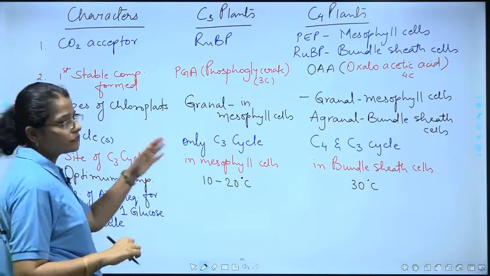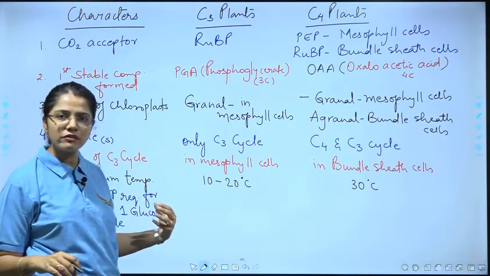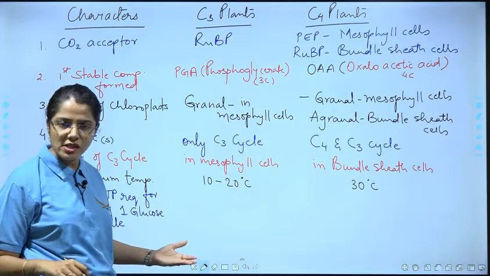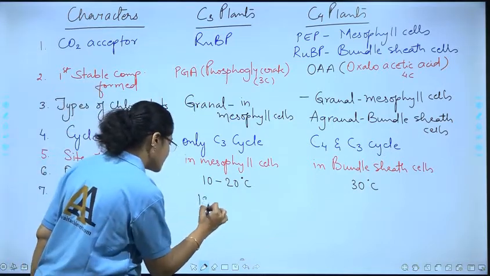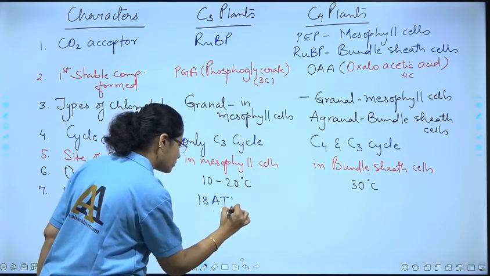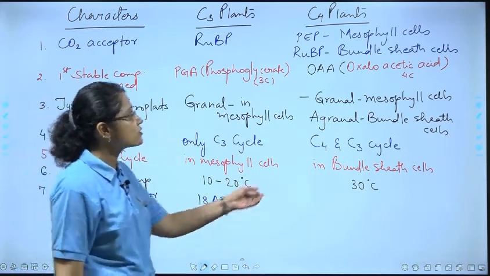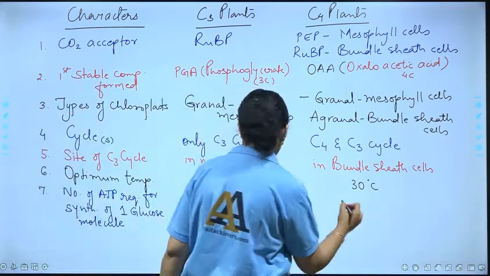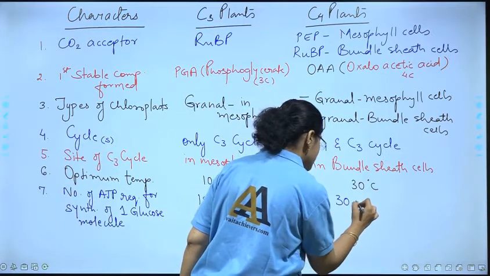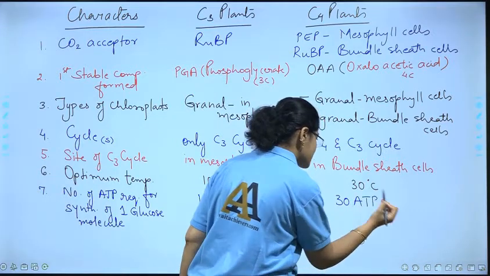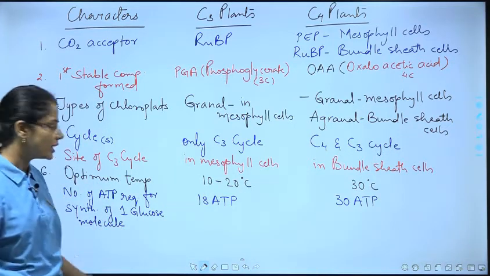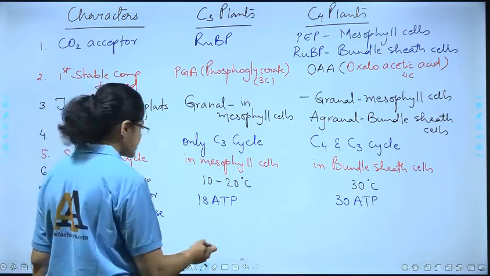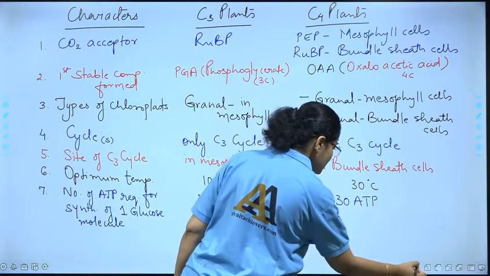We have done this calculation when we studied both the processes towards the end. So we know that in case of C3, 18 ATP are required, and in case of C4, it is 30 ATP. These are required for synthesis of what? One glucose molecule, right?